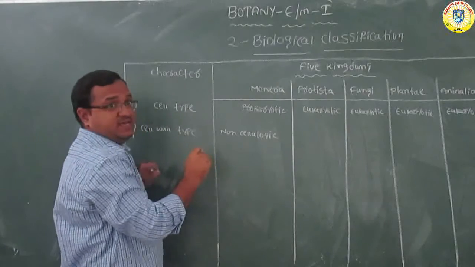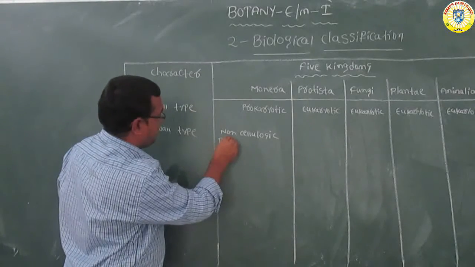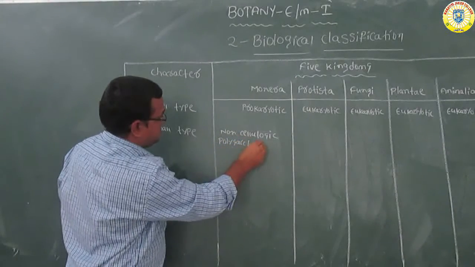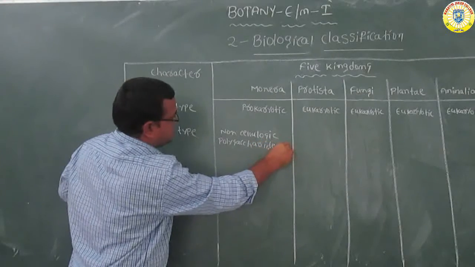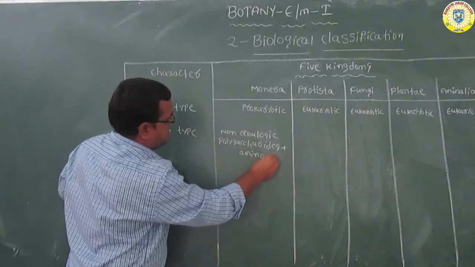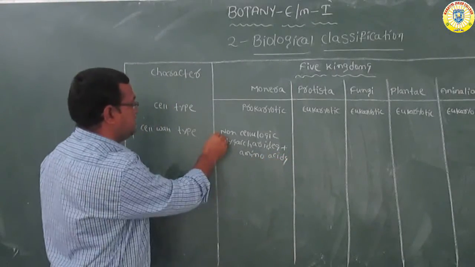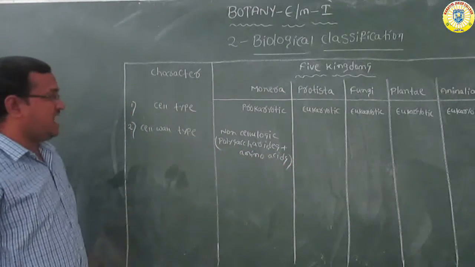Poly means many. Polysaccharides plus amino acids. The cell wall is non-cellulosic. The cell wall is made up of polysaccharides and amino acids.